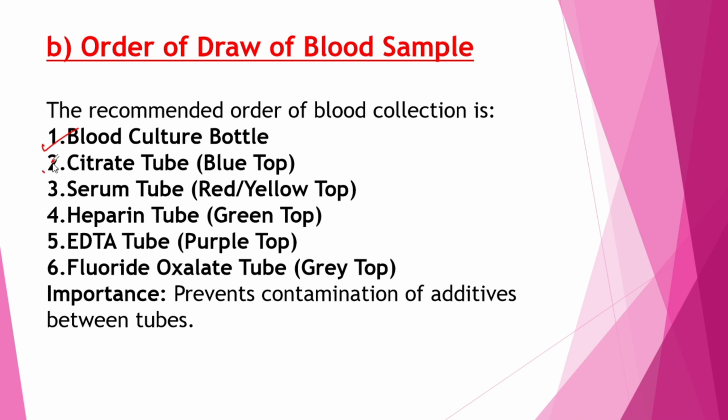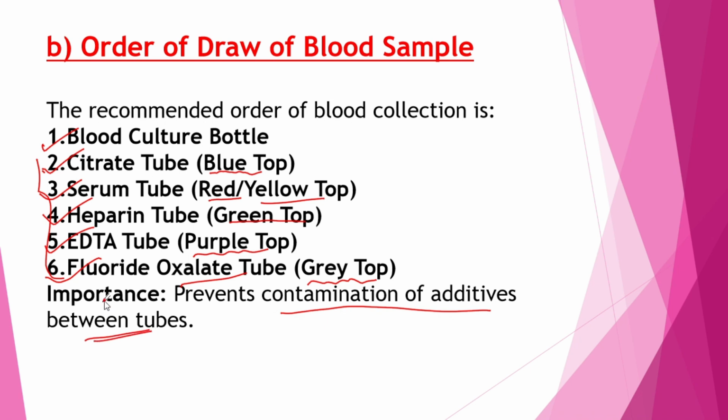Then the tubes: the citrate tube, that is blue top, then the serum tube, that is red and yellow top, then the heparin tube, green top, then the EDTA tube, the purple color top, and the fluoride oxalate tube, that is grey top. So what is the importance here? It prevents the contamination of additives between the tubes.